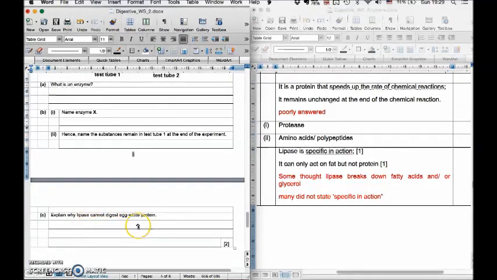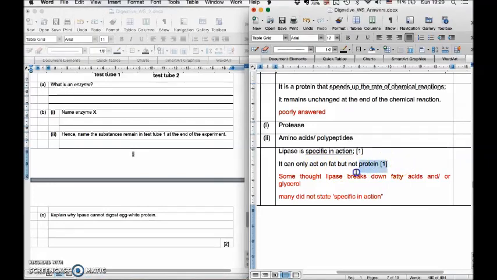Why is it that lipase cannot digest egg white protein? The reason is because lipase is specific in action; it can only act on fat but not protein. Most of you wrote this point, that it can only act on fat, but you need to also state the characteristic of lipase: that it is specific in action, or that it can only act on one substance, to get the full marks.